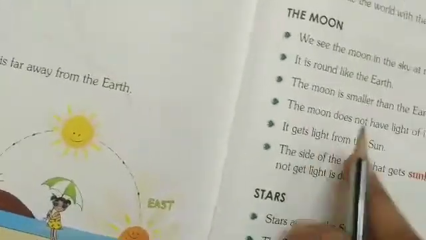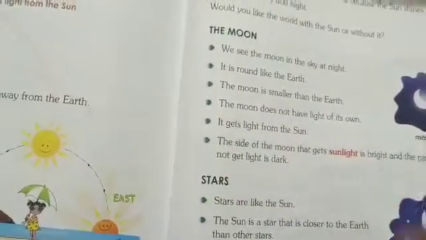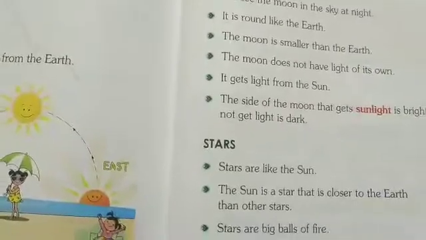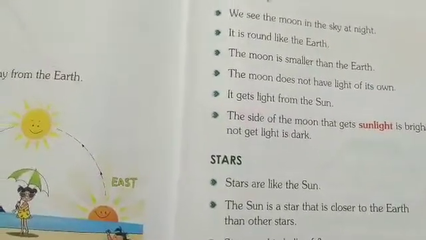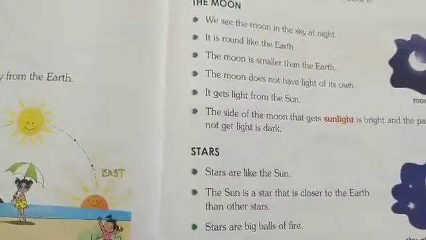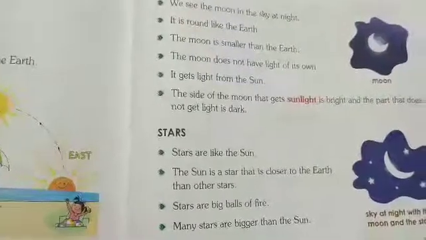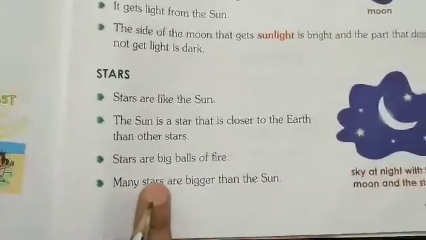Next, this is about the moon, children. We see the moon in the sky at night time. It is round like the earth. The moon is smaller than the earth. The moon does not have light of its own. It gets light from the sun. The side of the moon that gets sunlight is bright, and the part that does not get light is dark. Next children, stars